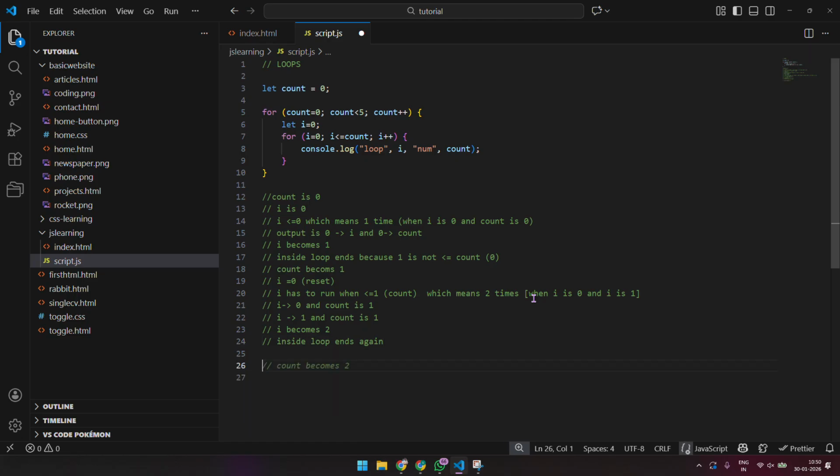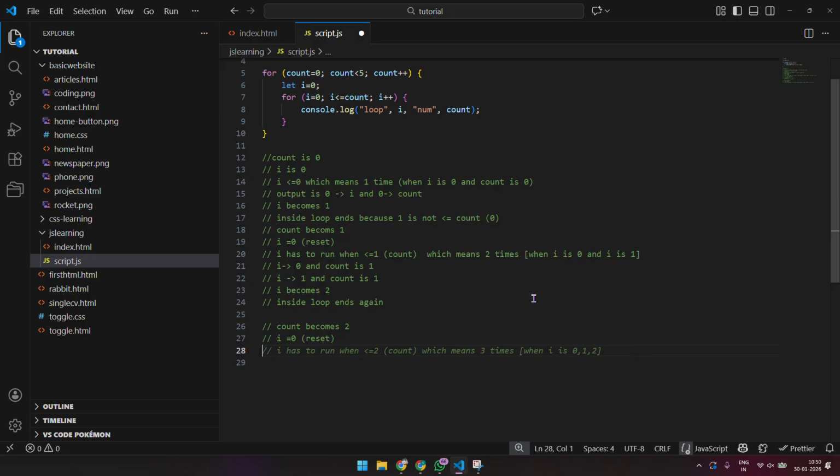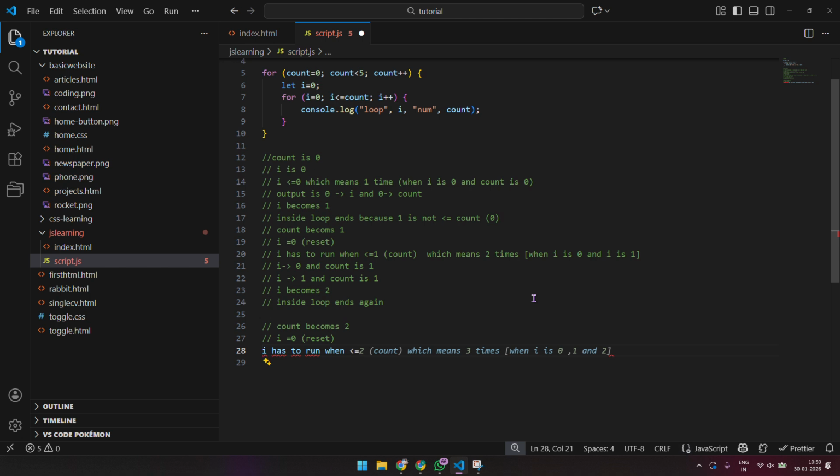Now what happens once the inside loop has ended? Our count increases again, so count becomes 2. It was 1 before, now it is 2. I is equal to 0, which is again a reset. Then I has to run when less than or equal to 2. Sorry, I have to add a comment here.